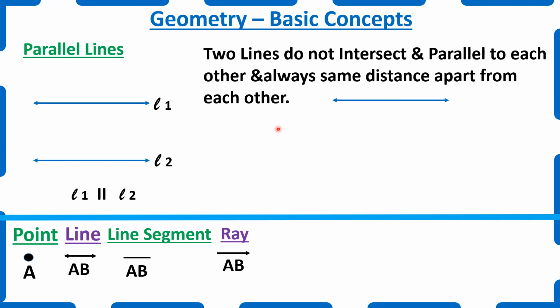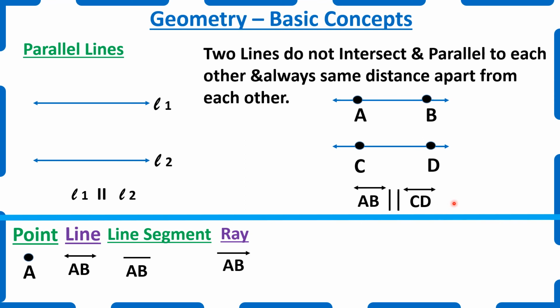For example, if we have a line AB and line CD. Why are we mentioning it as a line? We have arrows on both sides, so it doesn't have a starting point and an end point. So we will be writing it as line AB is parallel to line CD. So this is the symbol for parallel. Parallel lines do not intersect each other.